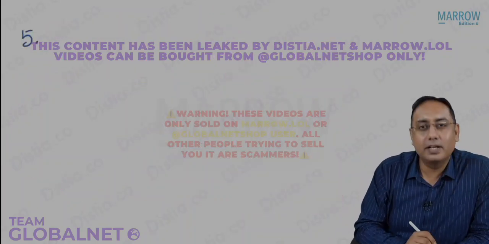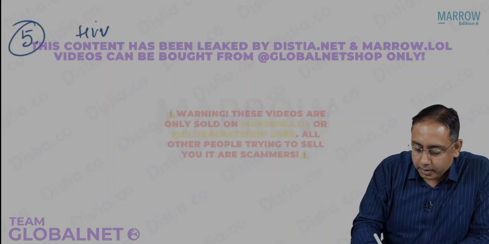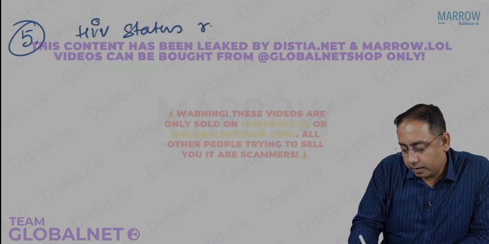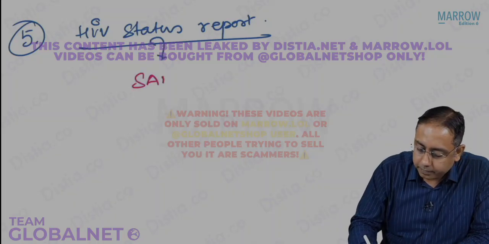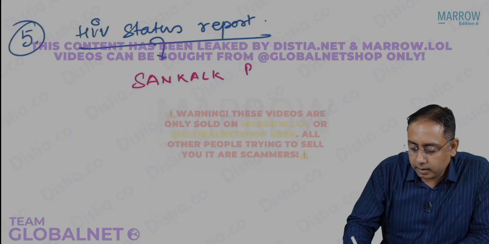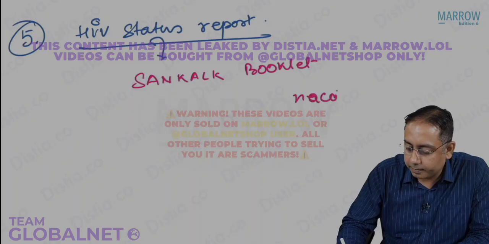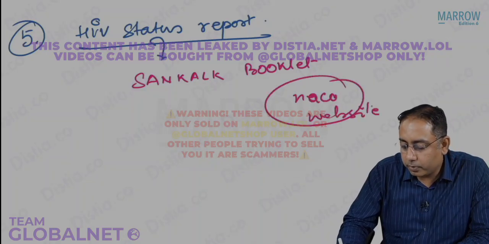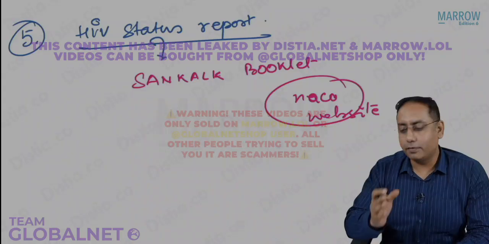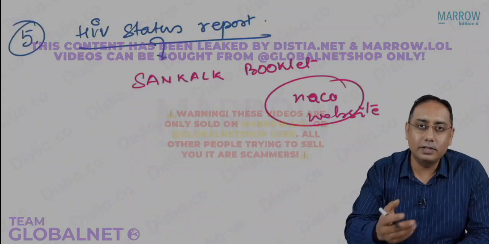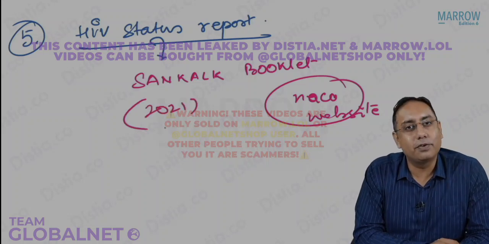Another is point number 5: the NACO program, every few years, launches an HIV status report. The HIV status report is launched every few years, and this is called Sankalp. This is the Sankalp booklet. So beta, if you visit the NACO website, you can download this booklet from there, and this booklet will give you all the updates in HIV. In fact, many of the updates that I have already talked about in this video and the previous one are from the Sankalp 2021 update, from the Sankalp booklet.